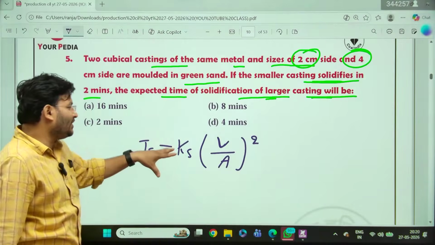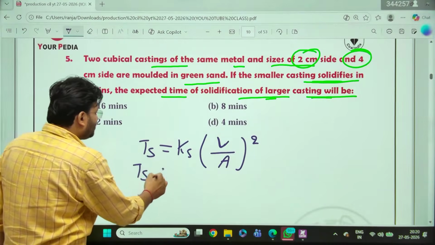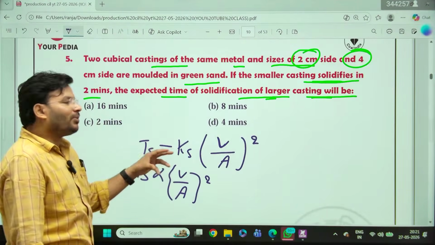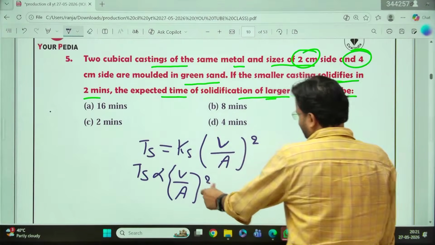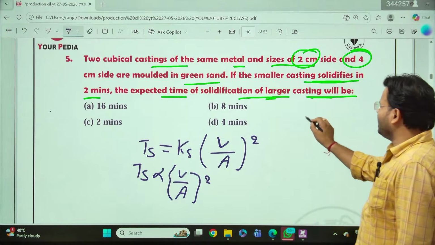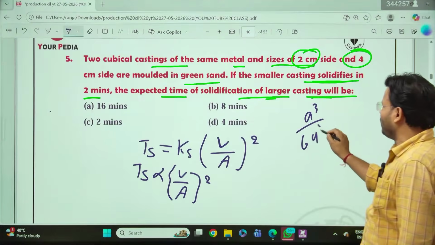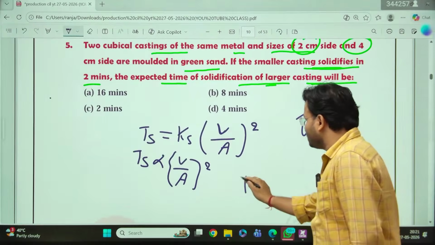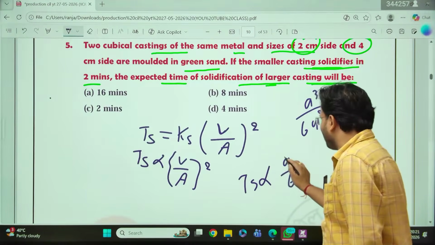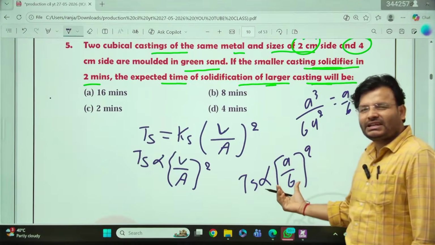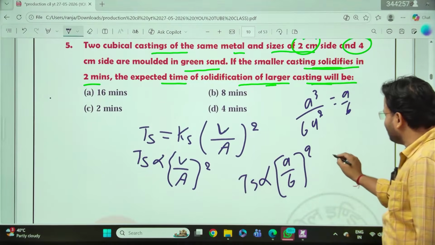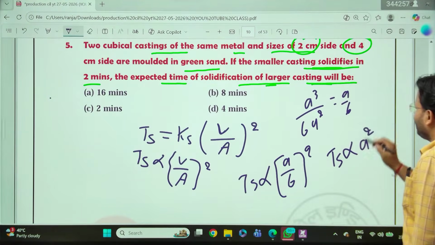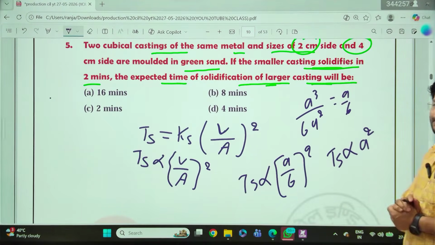Right, sir? Yes. K is a constant, so remove that. Can I say TS is proportional to (V upon A) whole squared? Yes, sir. Why not, sir? Now tell me, if you talk about the volume and surface area of a cube, what will be? Volume will be a cubed and surface area will be 6a squared. Ultimately what will we get? a upon 6. So can you say, sir, TS is proportional to (a upon 6) whole squared? Yes, sir. So 6 is a further constant, sir. So remove that. So directly we can say, sir, TS is proportional to a squared. Right or no, my dear friends? It is proportional to a squared.